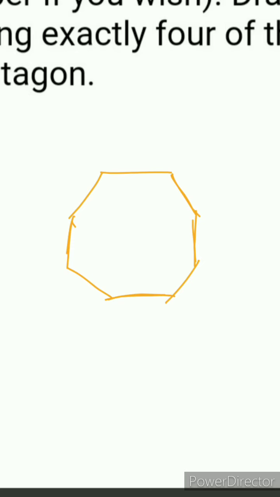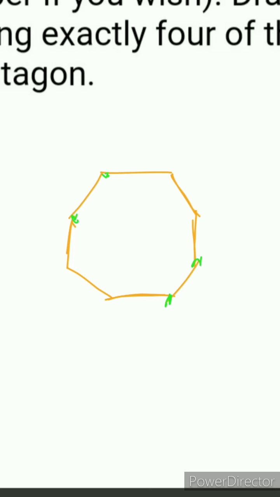So you can take these 4 vertices also, 1 2 3 4, or you can take these 4 vertices also, 1 2 3 4, or these 4 vertices also 1 2 3 4. आप कोई से भी 4 vertices ले सकते हैं, but the condition is that you have to take the opposite vertices. आपको हमेशा opposite vertices लेने हैं.